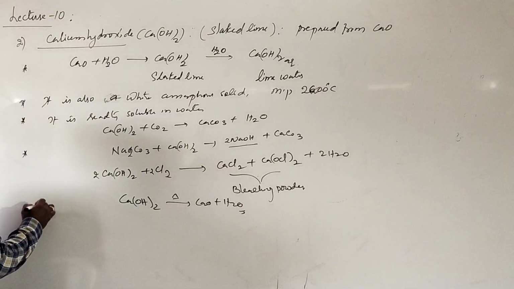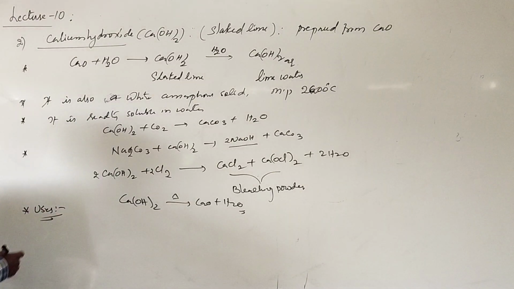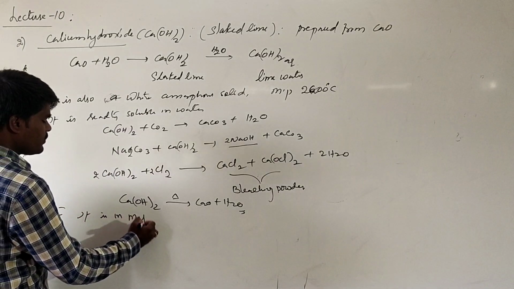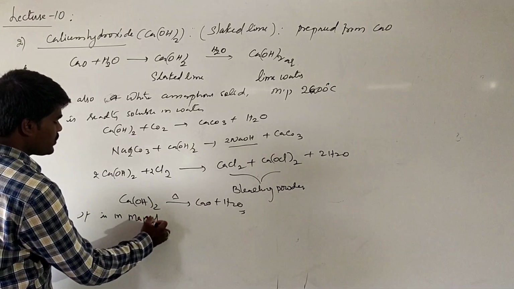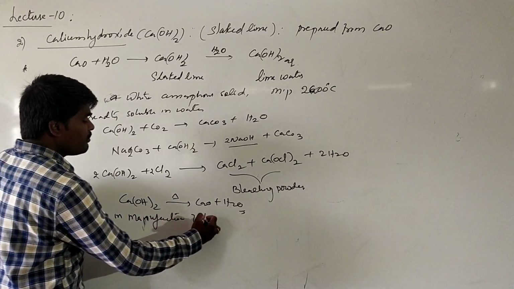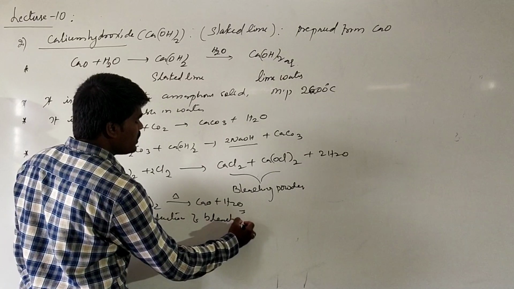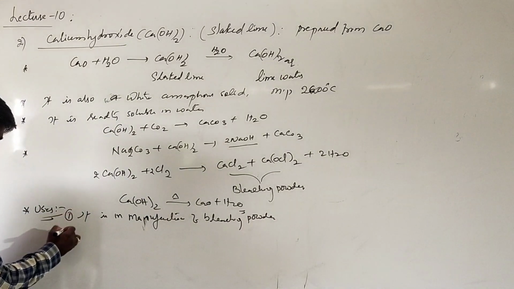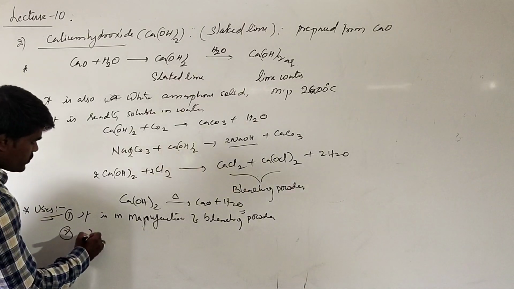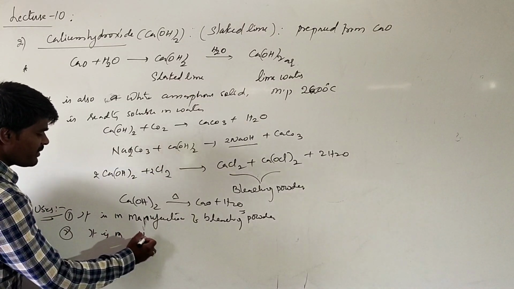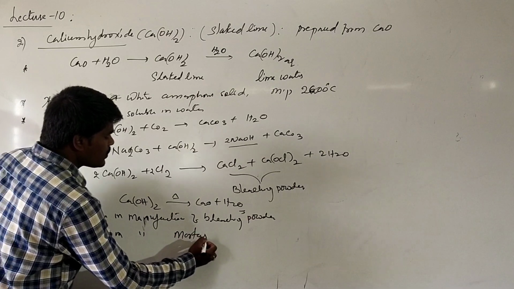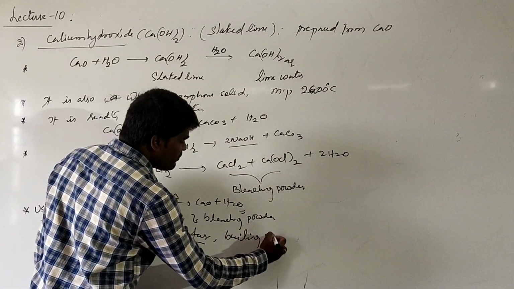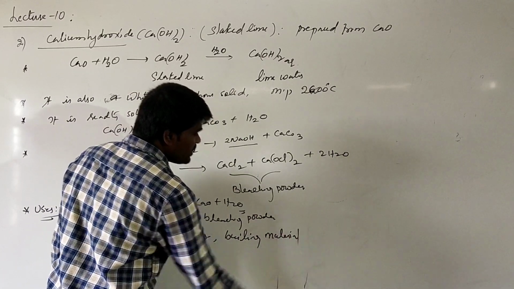Now the uses. It is generally used in the manufacture of bleaching powder. It is also used in the manufacture of mortar. Mortar is a building material similar to cement.